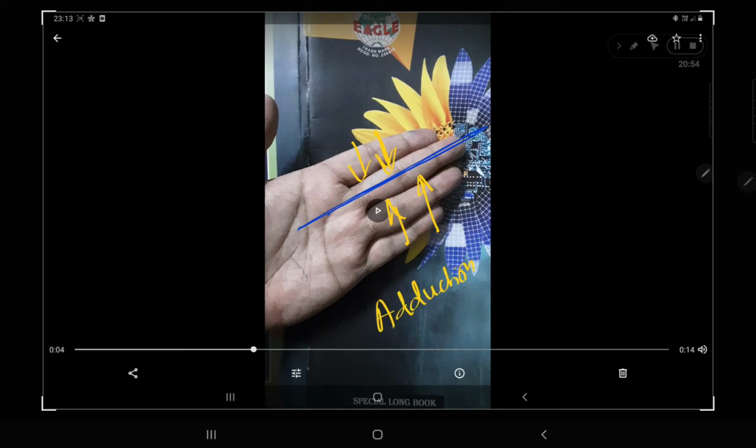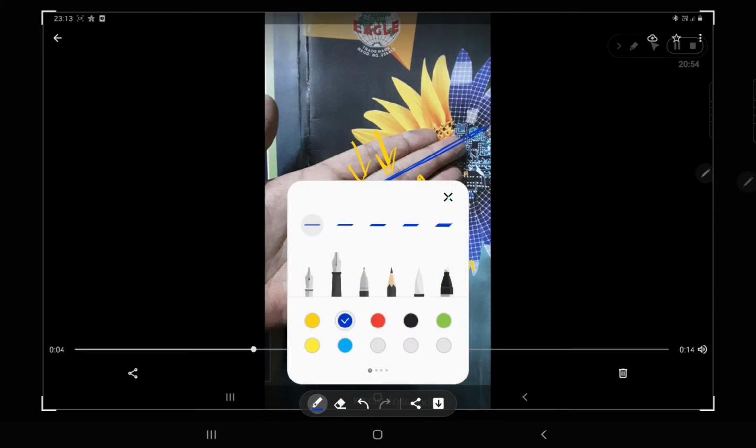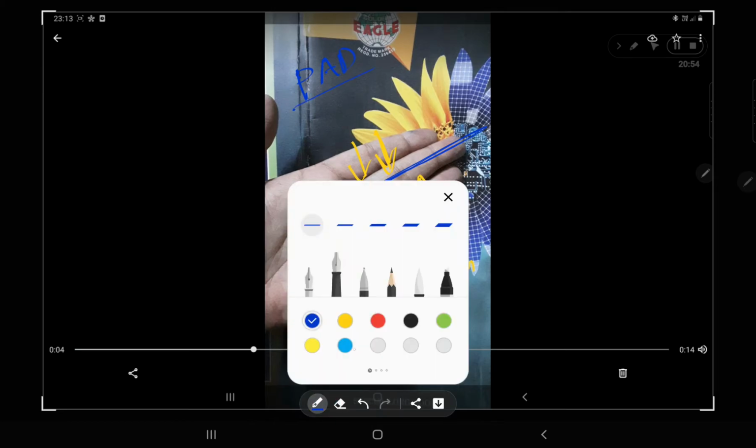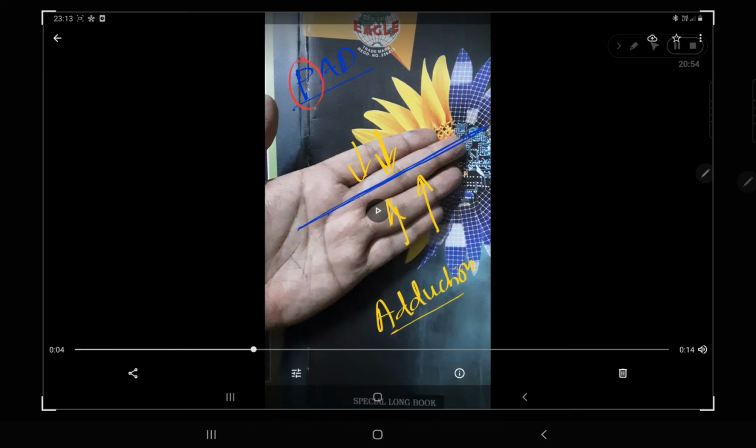This is called your adduction. You are adding your fingers with each other. Remember, like this. So this is your adduction posture. You can recall this mnemonic, PAD. What is PAD? P for your, sorry, palmar interossei. P for your palmar interossei muscles.